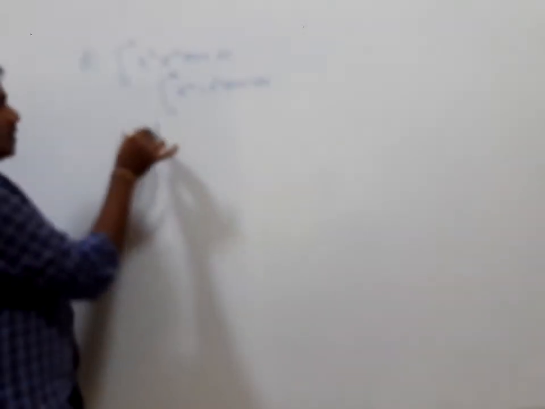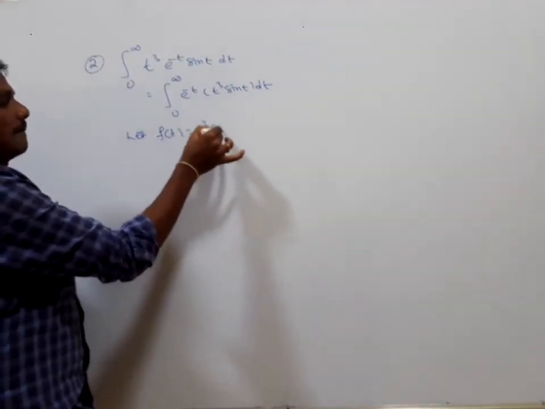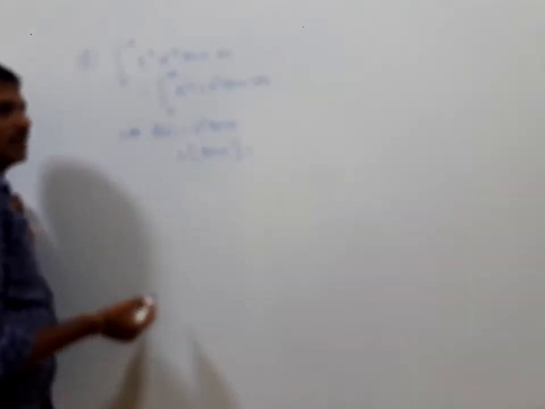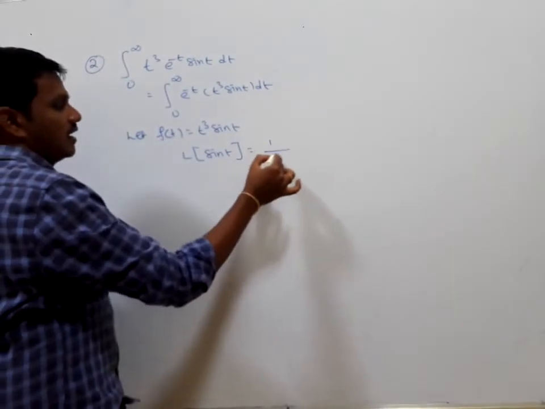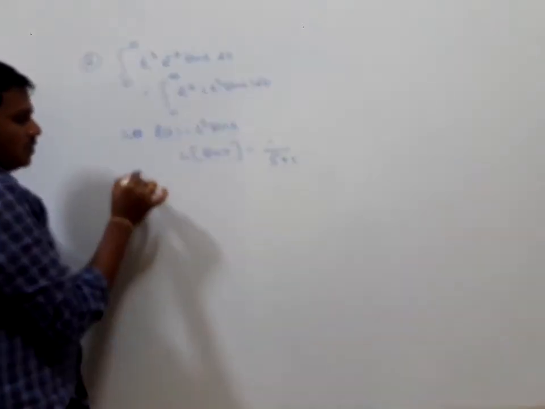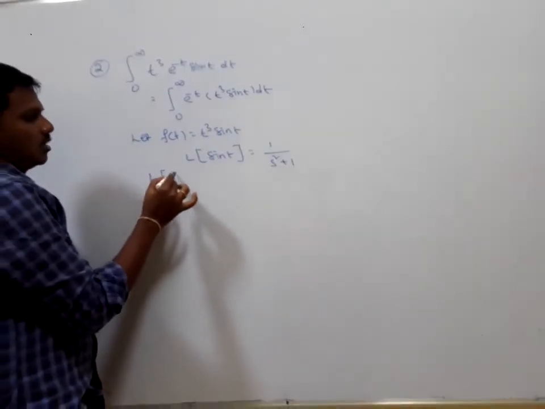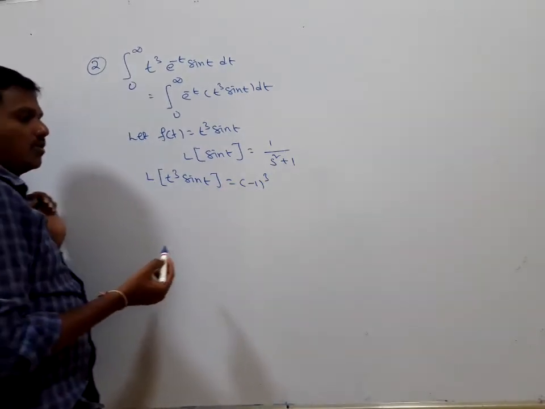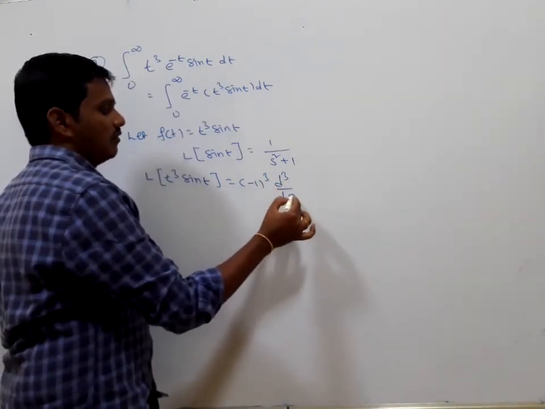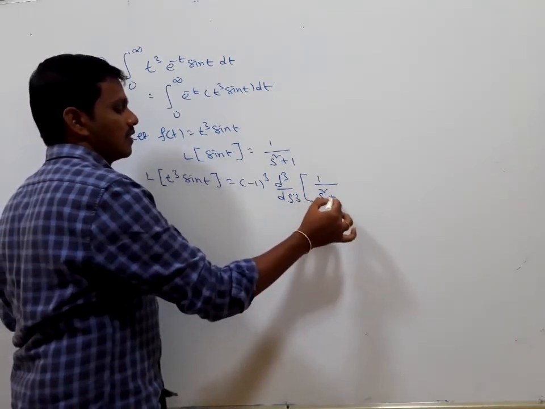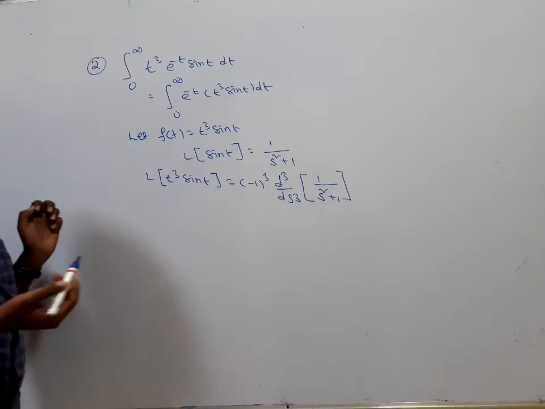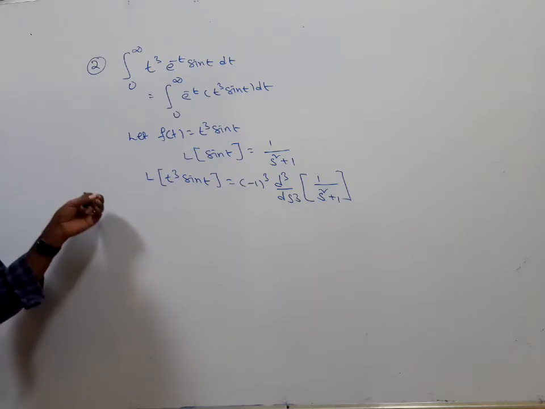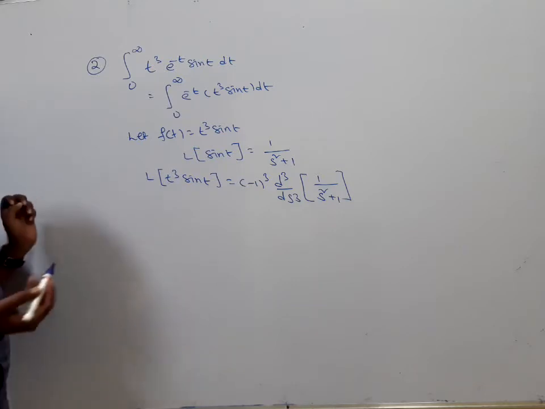Let f of t equal t cube sin t. The Laplace transform of sin t, you know, is a divided by s square plus a square, and a equals 1, so 1 divided by s square plus 1. So the Laplace transform of t cube sin t is equal to minus 1 cube, multiplied by t to the power of n, d cube by ds cube of 1 by s square plus 1. When you know the previous results, it is easy to apply that result in the current problem. In case of Laplace transform or inverse Laplace transform, every result is very important.